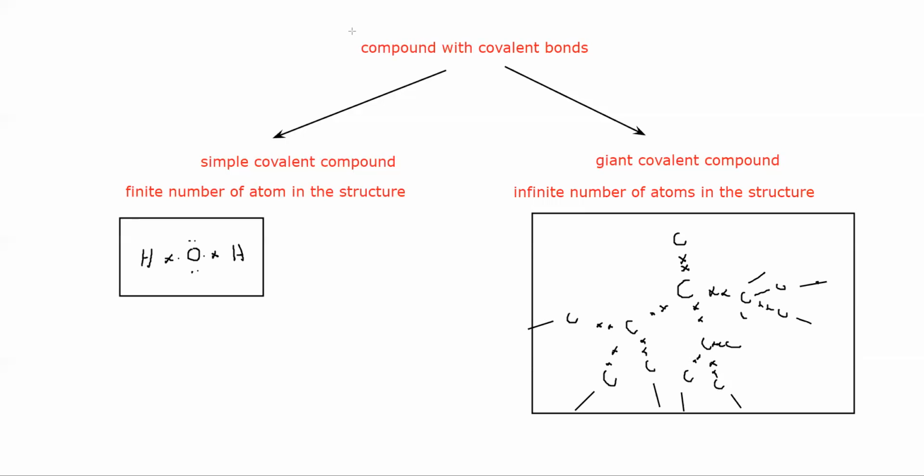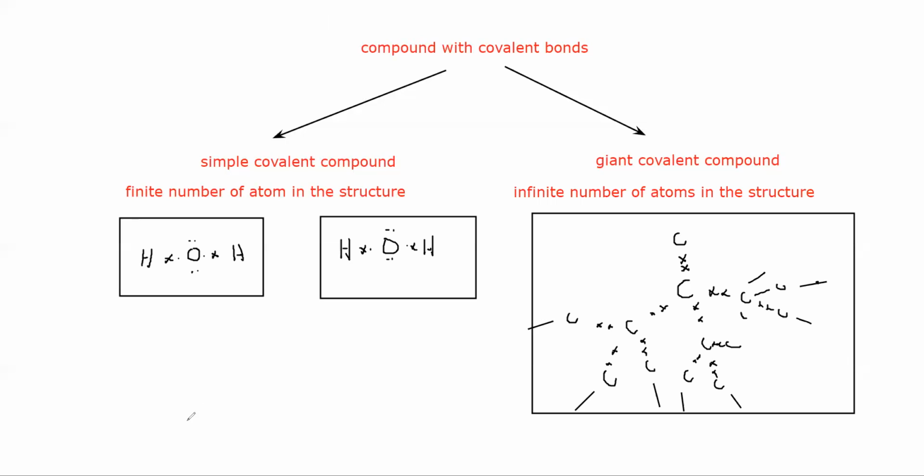And if you have molecules of a simple covalent compound, like this is one water molecule, then there is another water molecule. So between the molecules, there is a weak force.